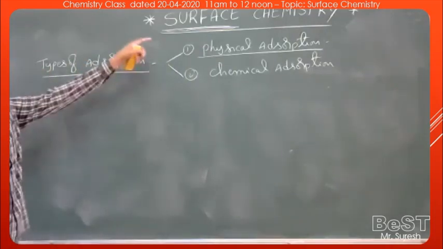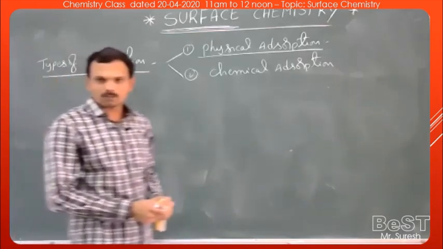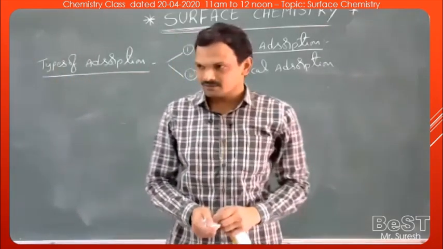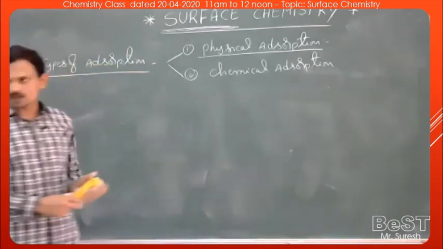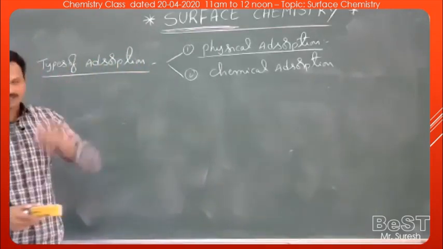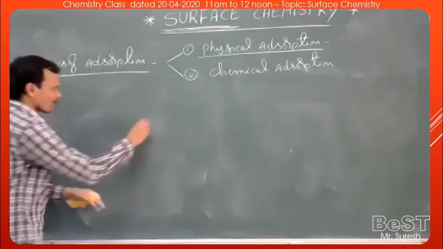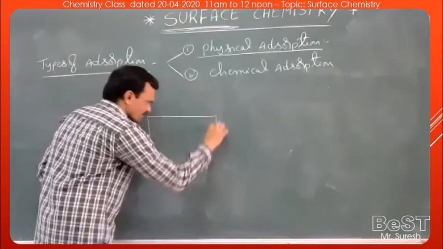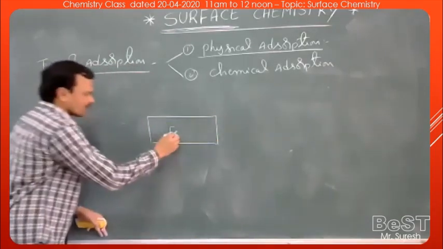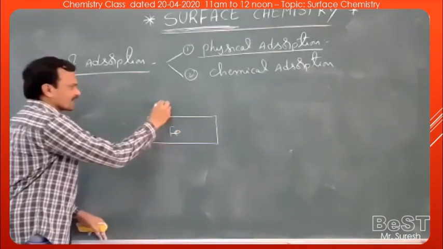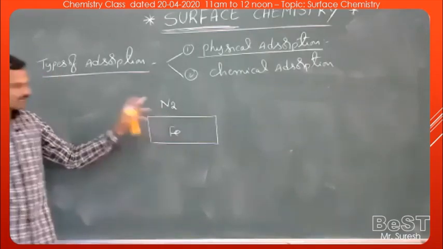This classification was done based on the attractive forces developed between adsorbate and adsorbent. There are two types of forces that can operate between adsorbate and adsorbent. One is the van der Waals forces and the other is a strong chemical force. A simple example I take. Let us take the surface of iron metal. I have passed a hydrogen gas on the surface of this iron in two cases.